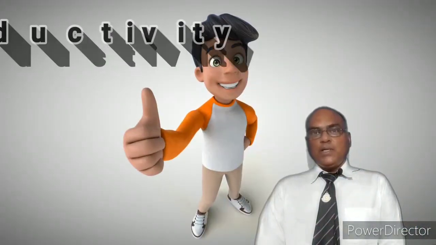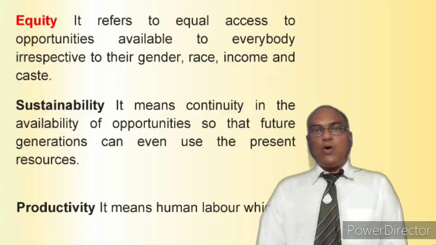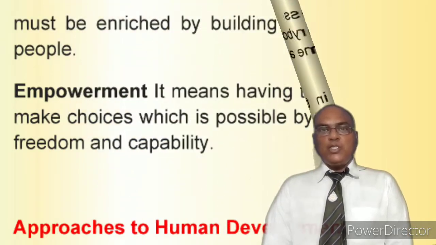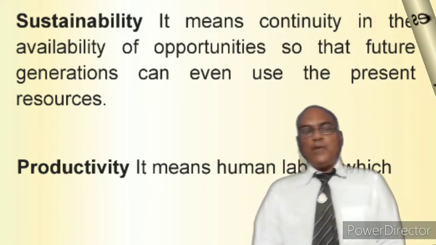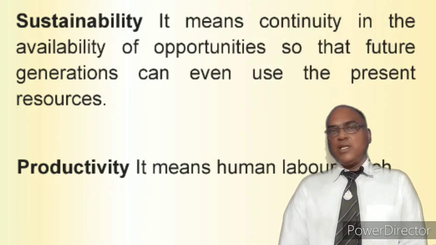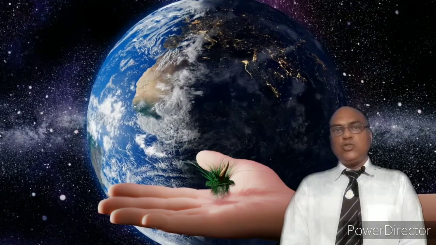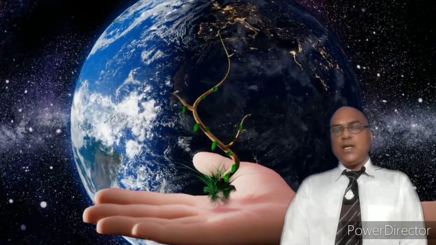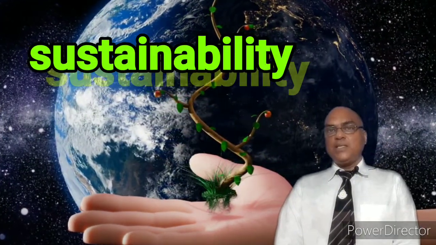Second one is productivity, means your productivity should be increased. Your output of labor should be more than whatever input we are putting in. That's mainly productivity, and productivity should always be positive. Third one is a very, very important factor. We never take care of future generations into consideration. So that is sustainability. Productivity will be there, but that production and things should be developed for future generations also. हमें कोई भी ऐसी चीज जो करनी है वो आने वाले फ्यूचर जनरेशन के लिए बहुत दिमाग में रखकर करनी है. So that is mainly sustainability.